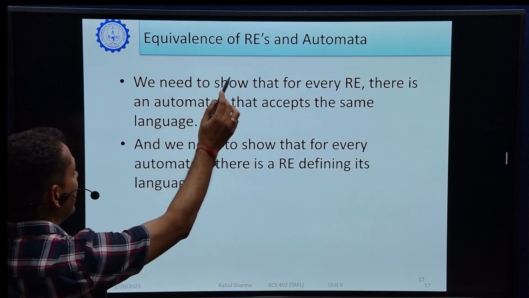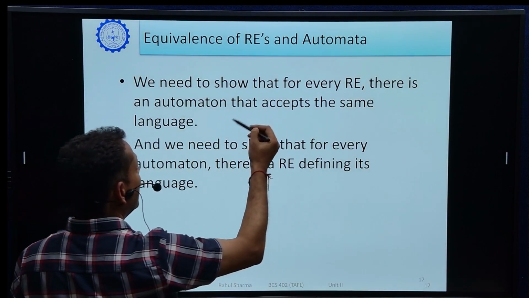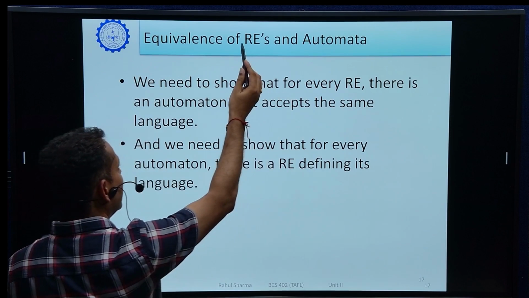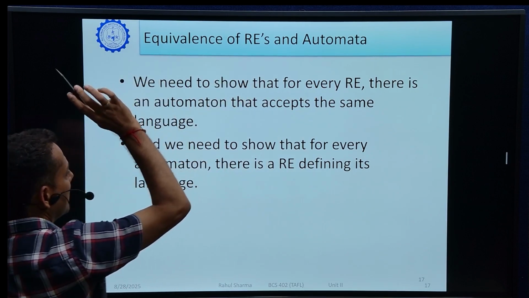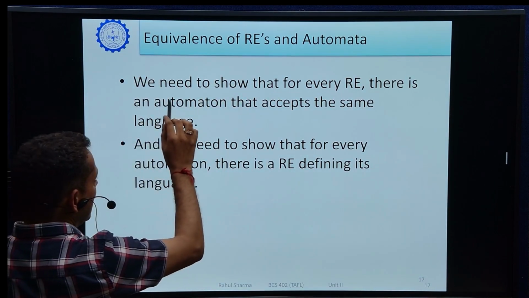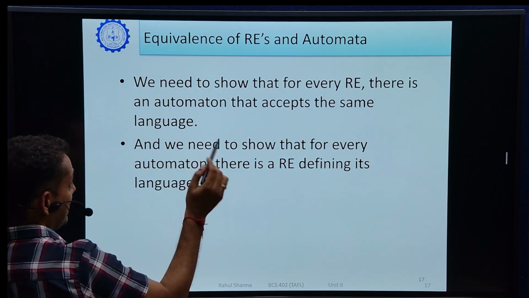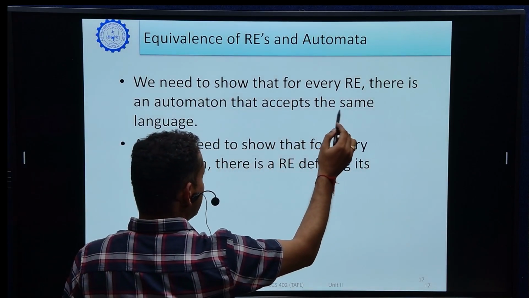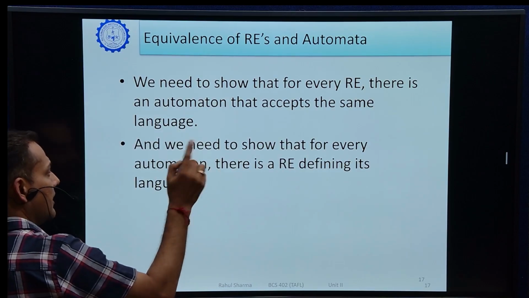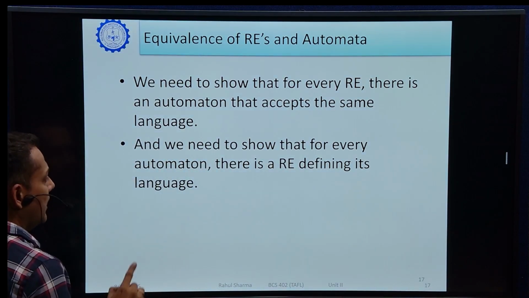We can convert a regular expression into a finite automata, and if we are given a finite automata, then we can convert it into a regular expression. We need to show that for every regular expression there is an automata that accepts the same language. It is the important one. The same language will be accepted by the regular expression as well as the finite automata, and vice versa.